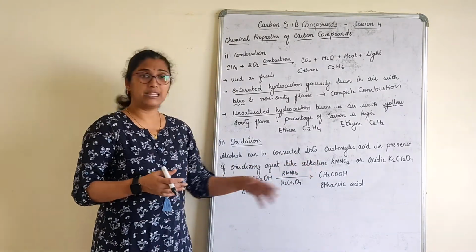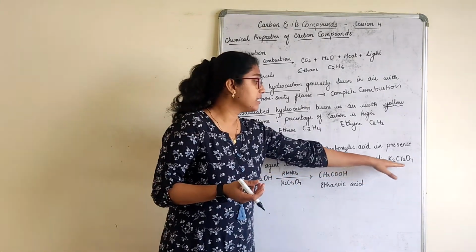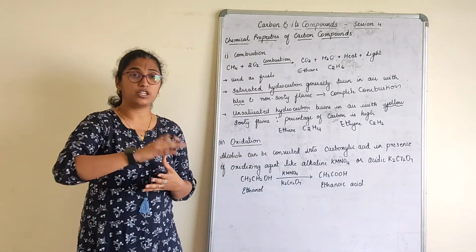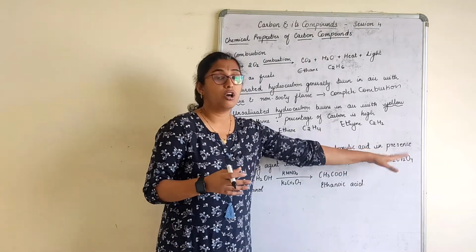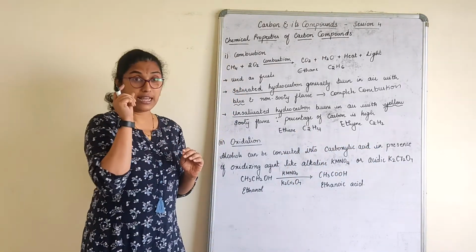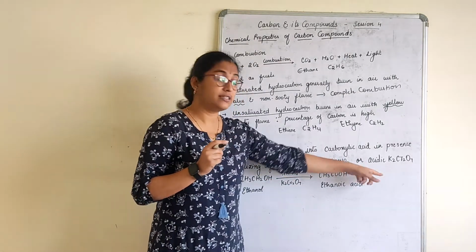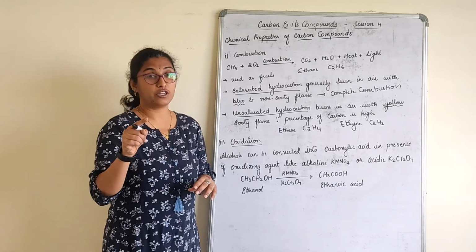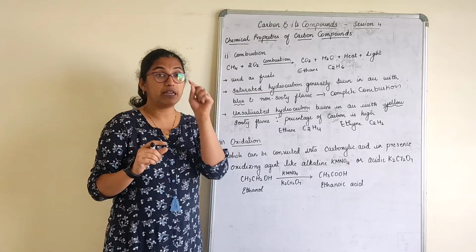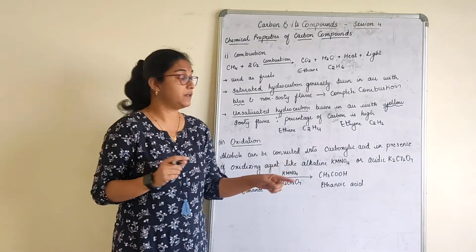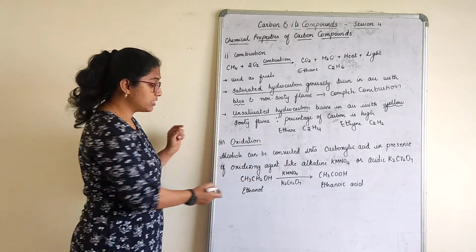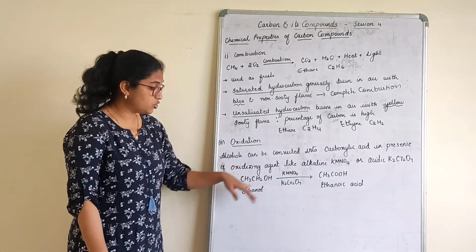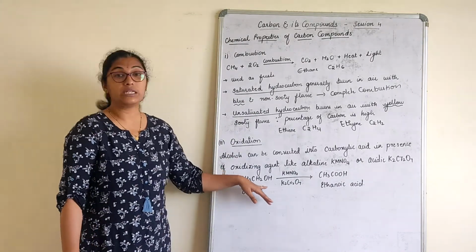potassium permanganate, alkaline meaning basic, and acidic potassium dichromate. These two are oxidizing agents. We can use either of them, either alkaline or acidic, and that has to be mentioned. This has to be mentioned as acidic and this as basic, that is alkaline. Why alkaline? Because it is water soluble. I can mention basic, but mainly alkaline is mentioned because it is water soluble. So how does the reaction go here? CH3CH2OH. What is this? Ethanol. So how do you remember this, children? Now we already know this; I did not tell you how I arrived at this.